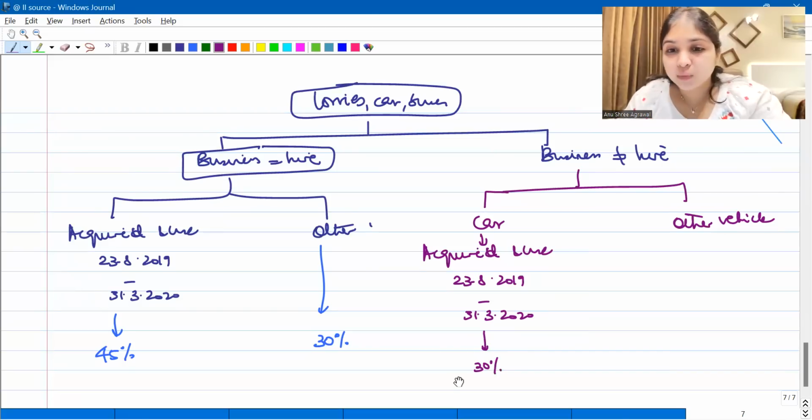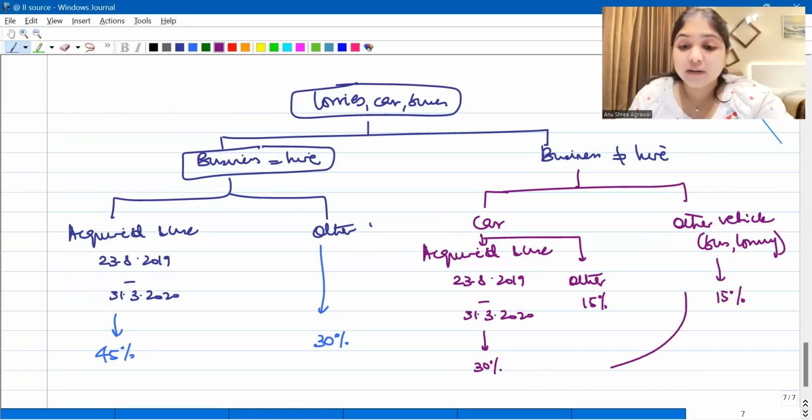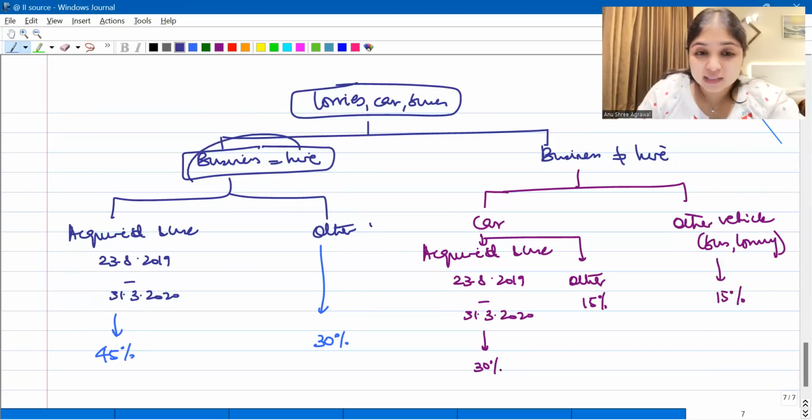Okay. And what if it was acquired and put to use in any other period? In any other period, generally a car is 15%. What about other vehicles? Other vehicles like, for example, bus, lorry, truck and all, will always remain 15%. Other vehicles will never come under 30%. Are you understanding? See, only if the assessee is in the business of giving on hire, only then for all vehicles, the 30 will become 45.